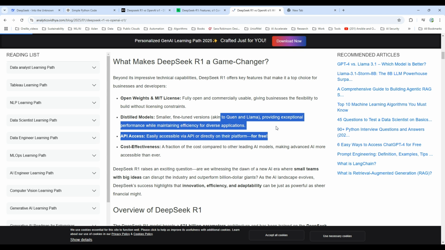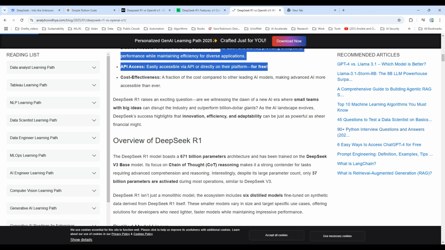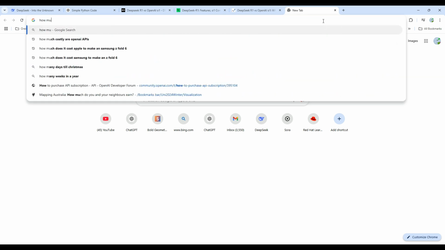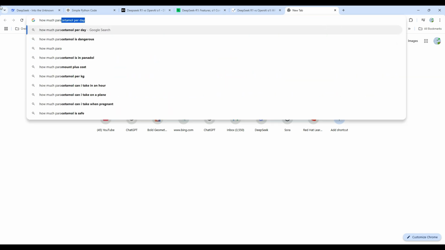Okay, it's really expensive to develop. O1 is more computationally expensive. Okay, many times computationally expensive. Okay, and it boasts a parameter count of 671 billion parameters architecture that has been trained on a DeepSeek V3 base model. So basically, if we search up how much, actually, let's use ChatGPT to solve this.